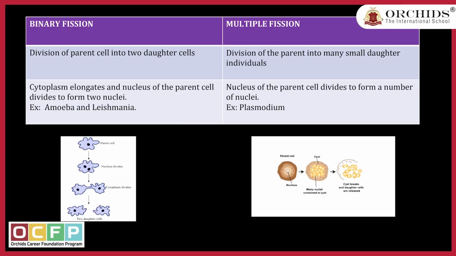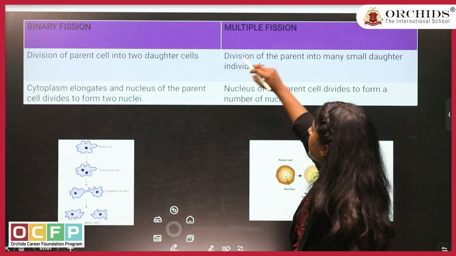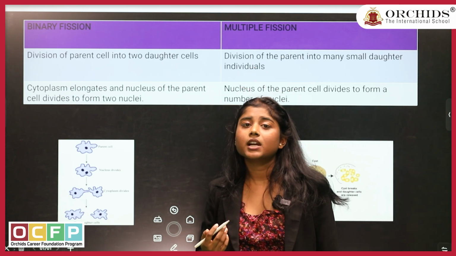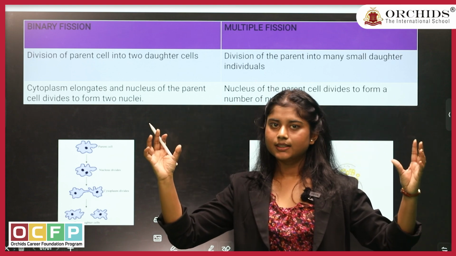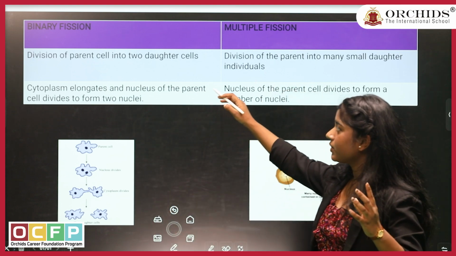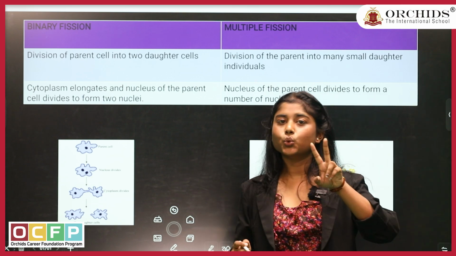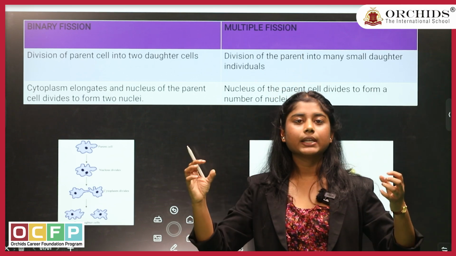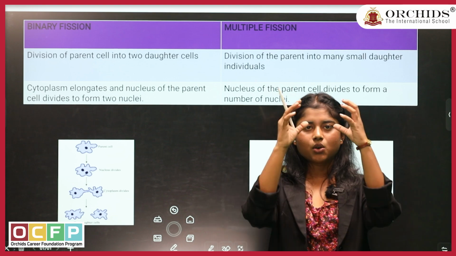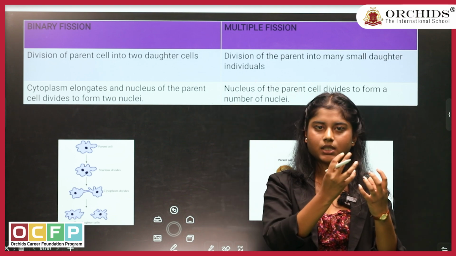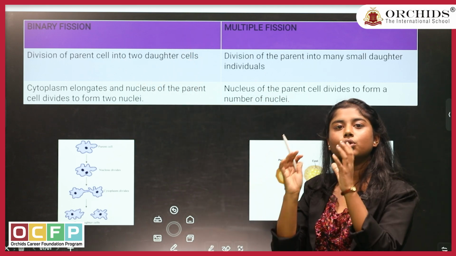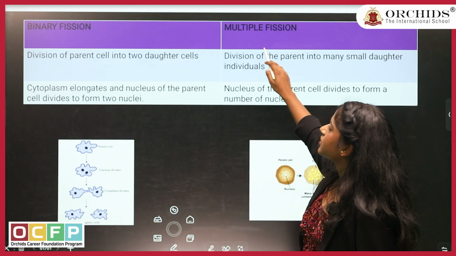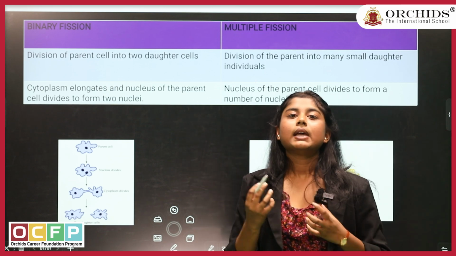Seeing the answer of it, binary fission and multiple fission. First of all, what do you understand by the word fission? Fission is when one thing divides into 2 things. That is what fission is. So in fission, if it is binary, binary means 2. One thing will be divided into 2 things. Multiple fission means one thing will be divided into multiple things. So binary fission, where one organism will be divided into 2 daughter cells. Multiple fission, where one organism will be divided into many daughter cells.